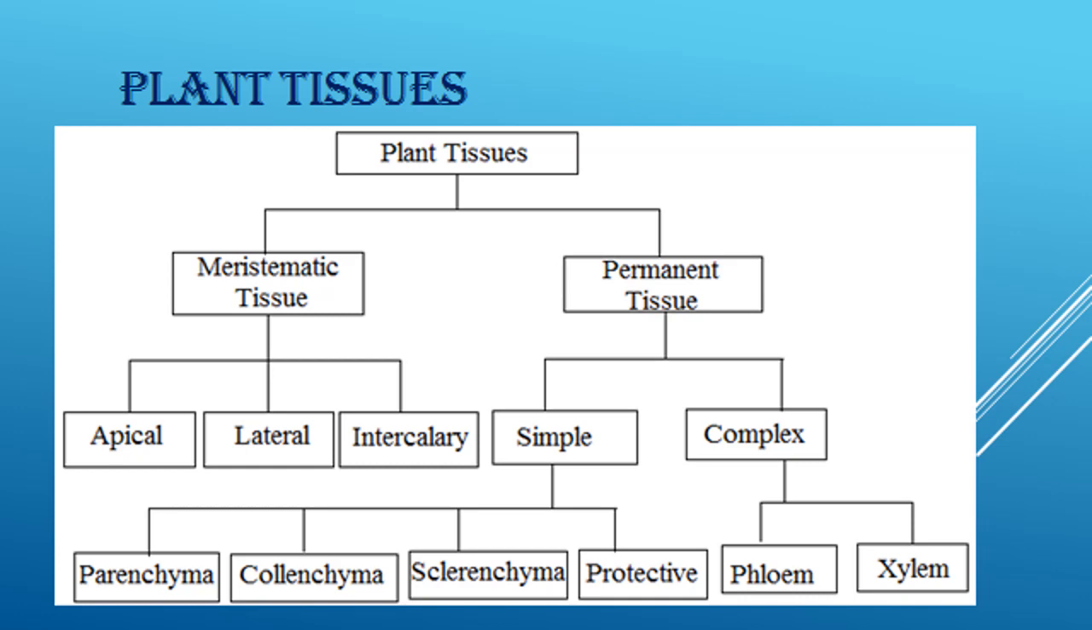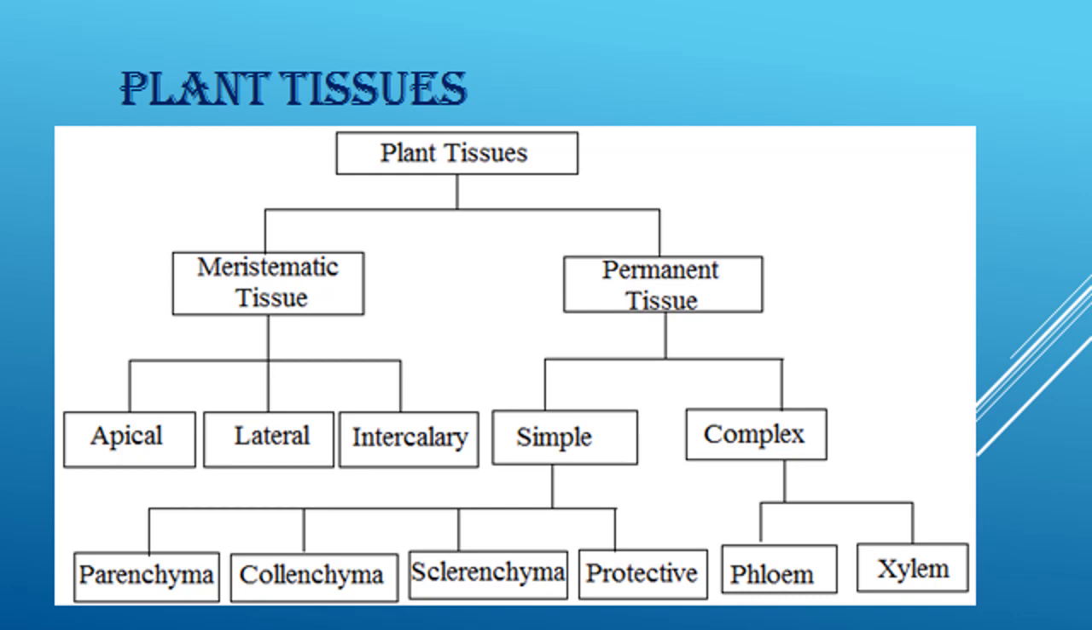Meristematic tissues are undifferentiated and have dividing cells. And permanent tissues are differentiated and are made up of non-dividing cells. Now meristematic tissues can further be divided into apical meristem, lateral meristem, and intercalary meristem. And permanent tissue can be divided into two categories, that is simple permanent tissues and complex permanent tissues.